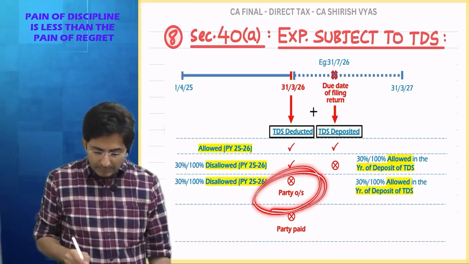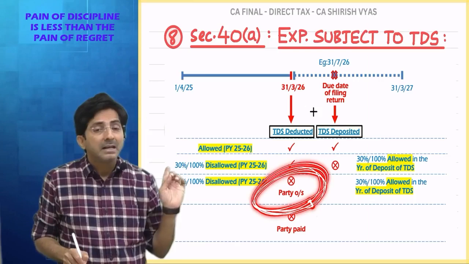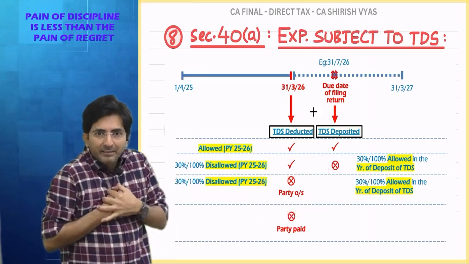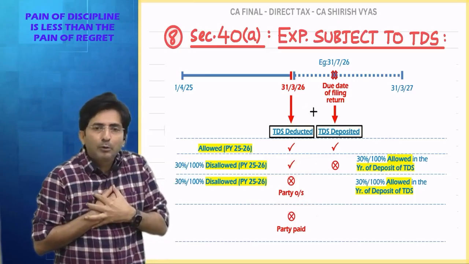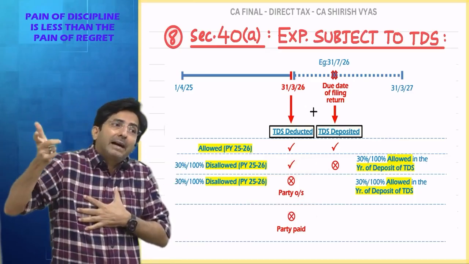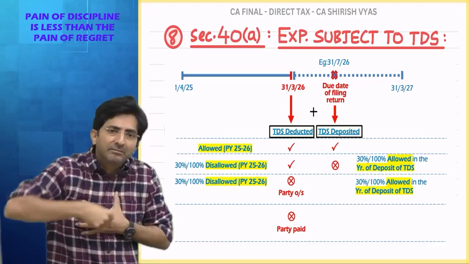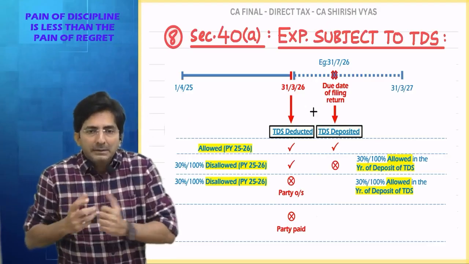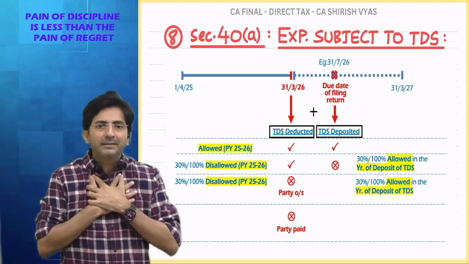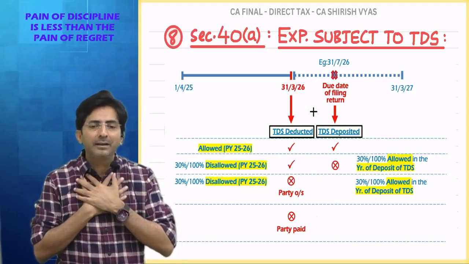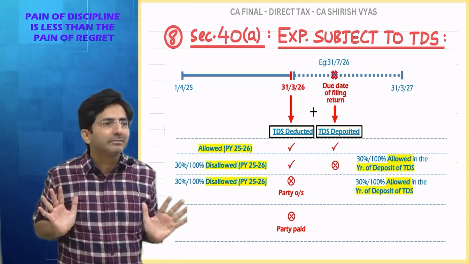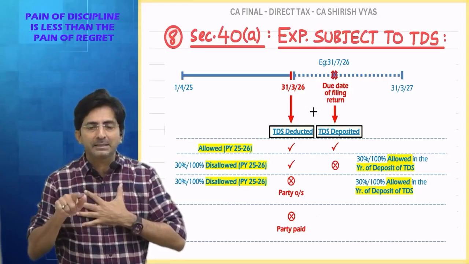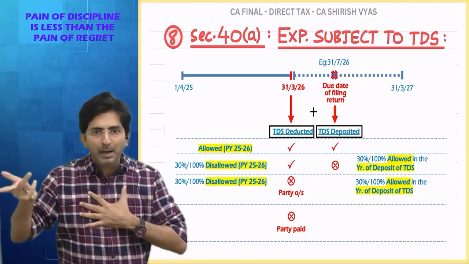See, here at least the party was outstanding, meaning I didn't give the money yet. So I can rectify. What will I do? In future, whenever I give him, I will give 99 after 1% TDS, and 1 I will give to the government. As long as the money is with me, I don't have to worry. Let it be disallowed now. At least in future, when I make sure that TDS is cut and deposited, this will become allowed.